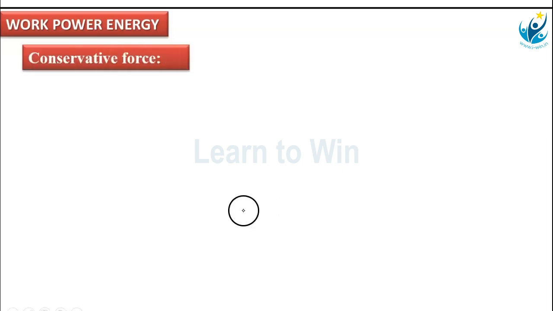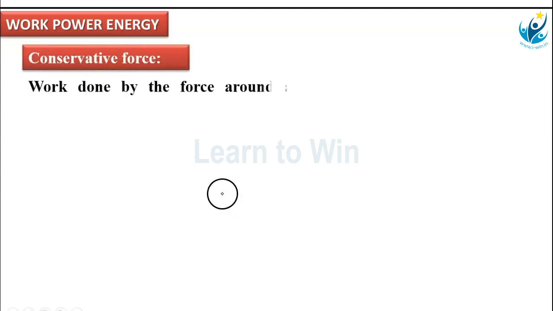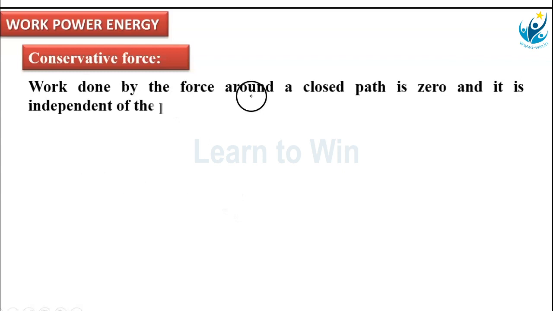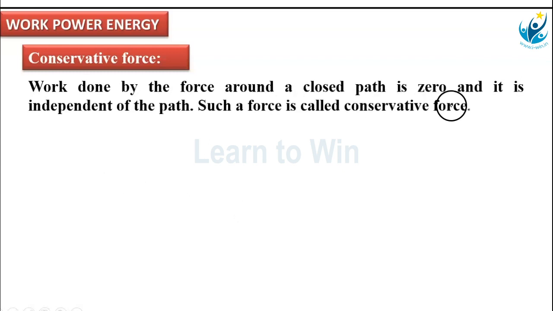Now, the statement of the conservative force. Here, given that work done by the force around a closed path is 0 and it is independent of the path, such a force is called conservative force. And one more important relation is there: conservative force relates with potential energy. How?